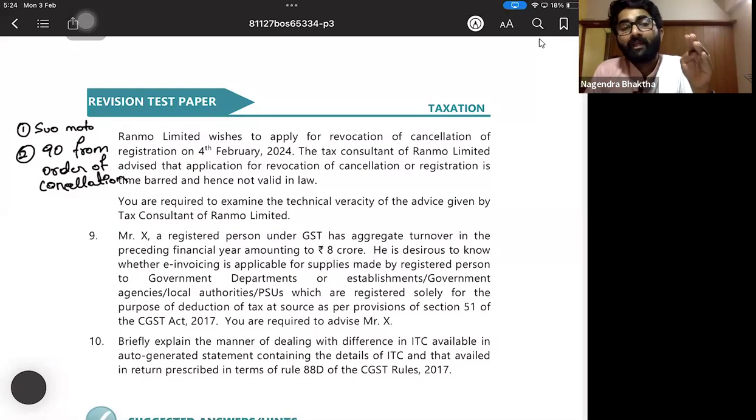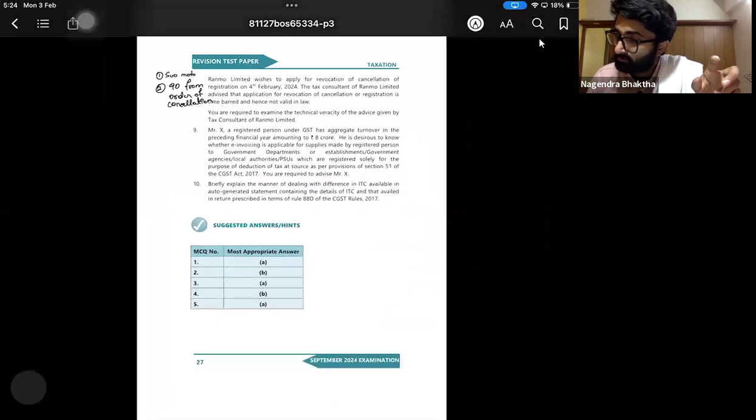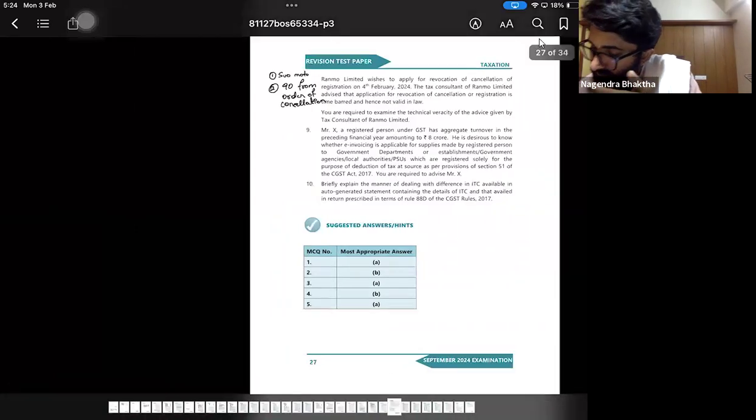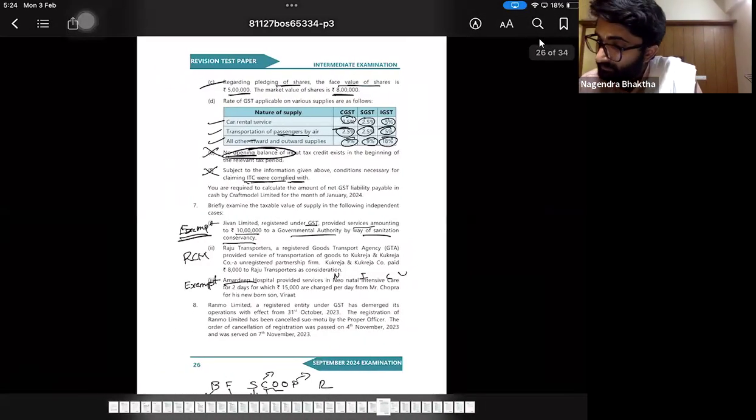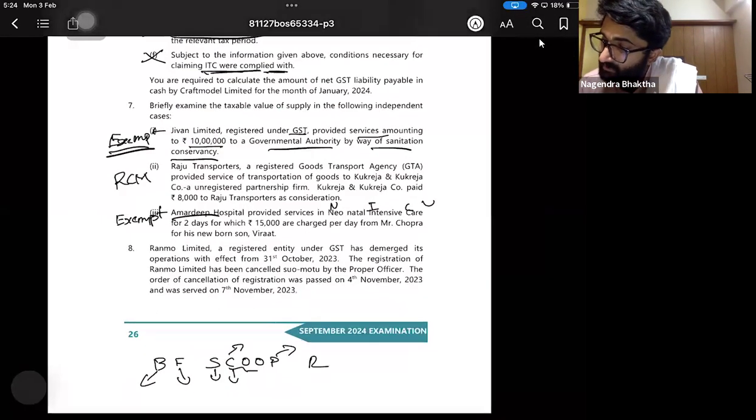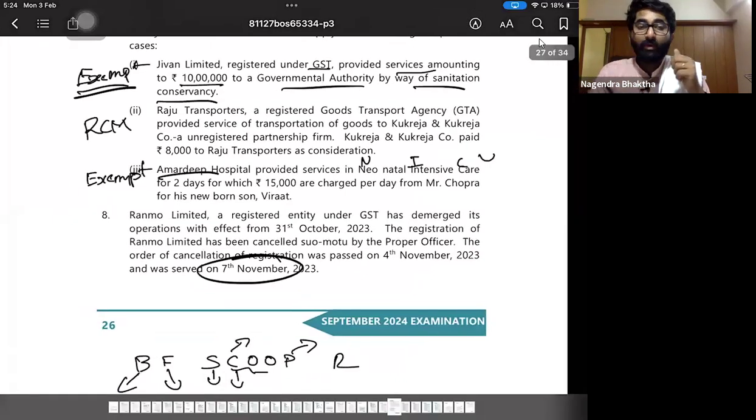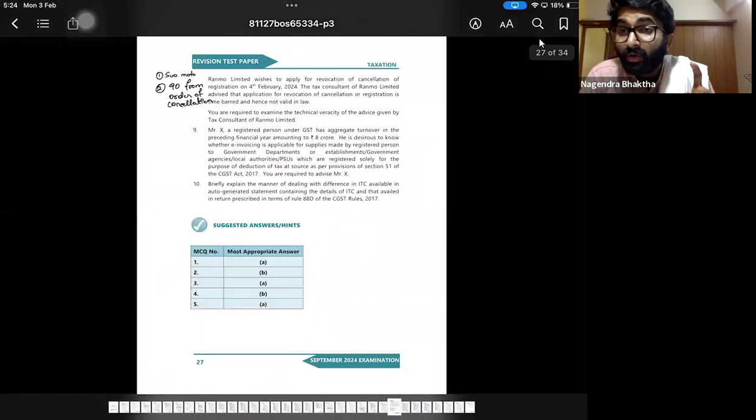From 7th November till 4th February, 90 days have not gone over, so it is not time barred and it can be applied.